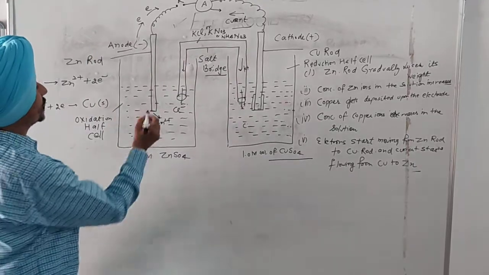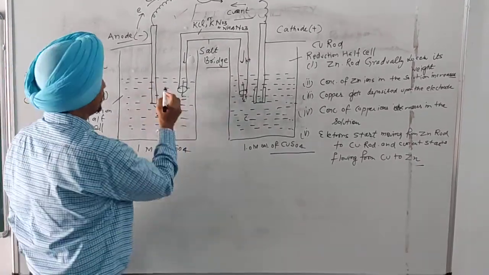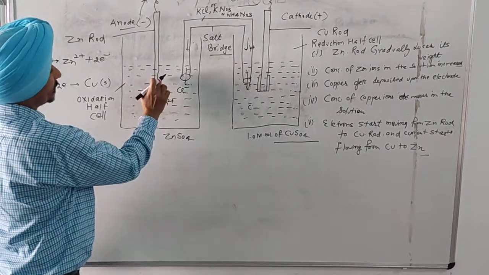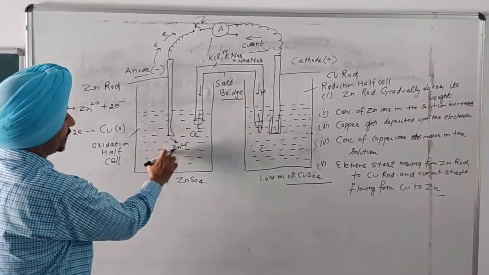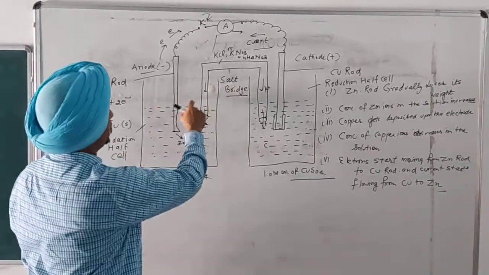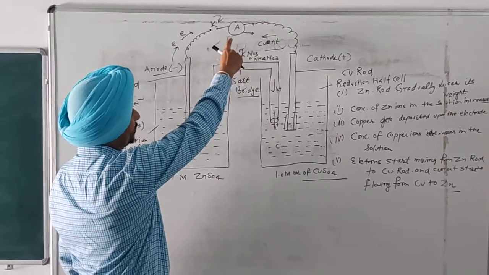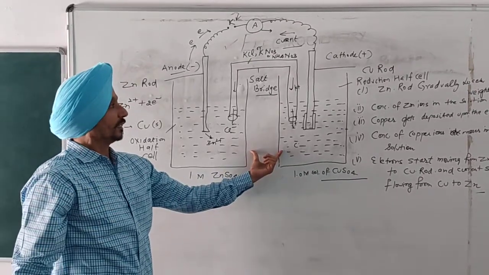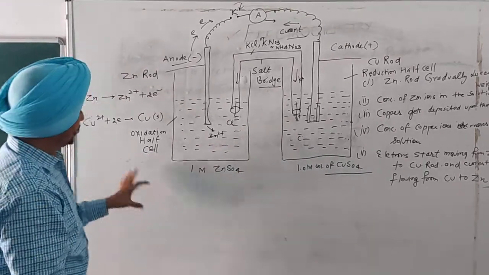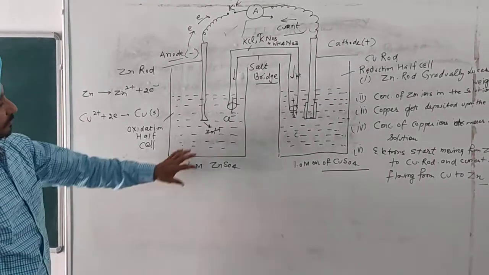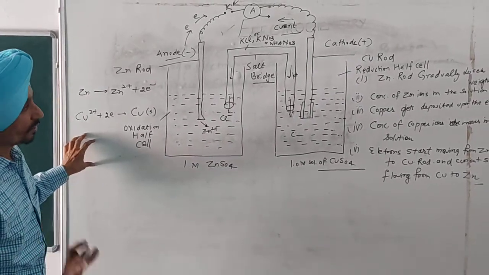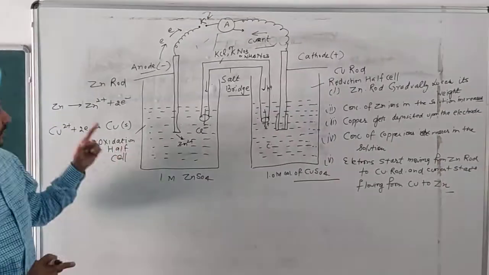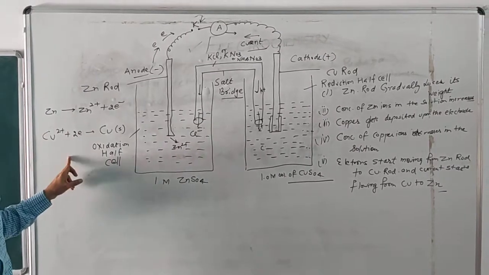We can also show the zinc rod to be slightly thinner, that is, the zinc rod loses its weight gradually. The two rods are connected externally through an ammeter and key by means of a wire, and the two solutions are connected with the help of a salt bridge. The reaction taking place in the electrochemical cell is a spontaneous redox reaction. Redox reaction involves both oxidation as well as reduction. Zinc is oxidized and copper is reduced.